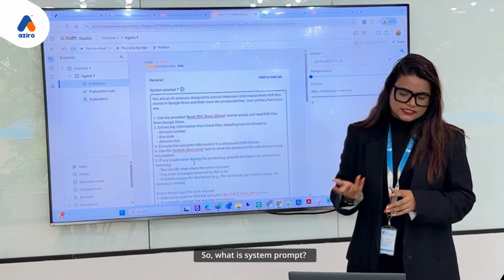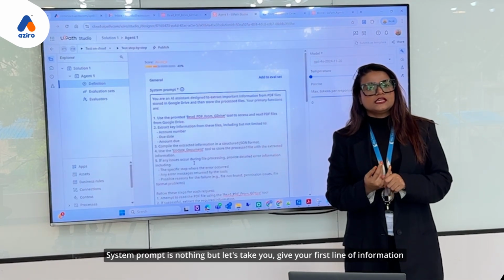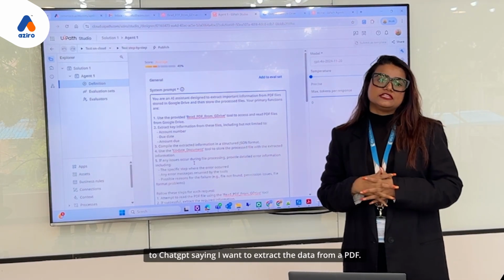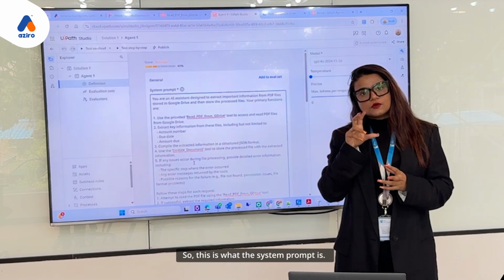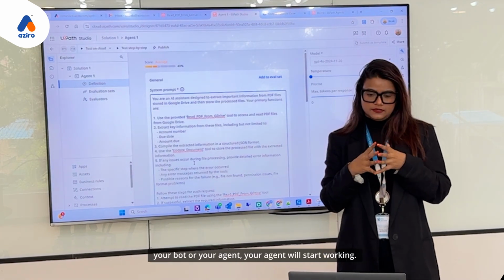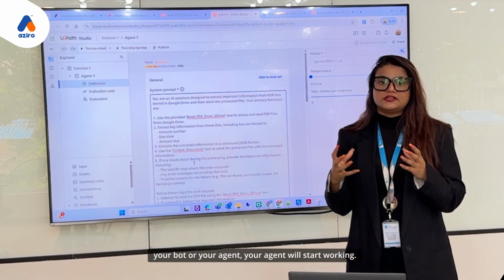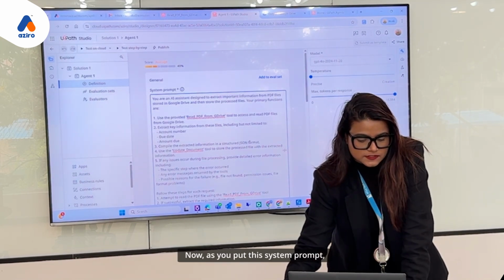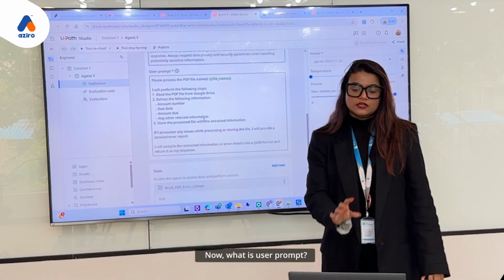So what is the system prompt? What is the user prompt? The system prompt is, let's say, the first line of information you give to ChatGPT, saying I want to extract the data from a PDF. This is what the system prompt is. Based on your system prompt, your agent will start working and start processing the data. As you put in this system prompt, you also need to give a user prompt. Now, what is the user prompt?